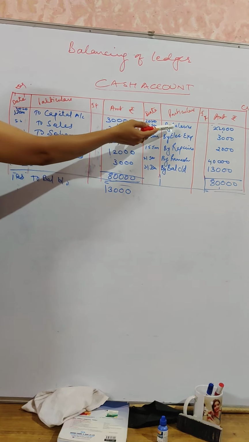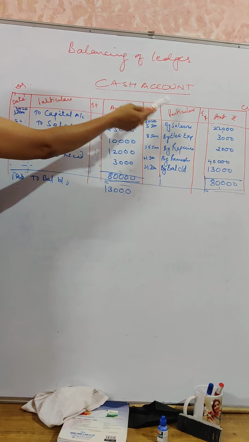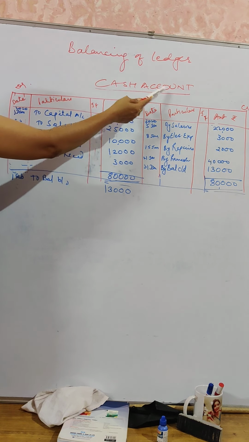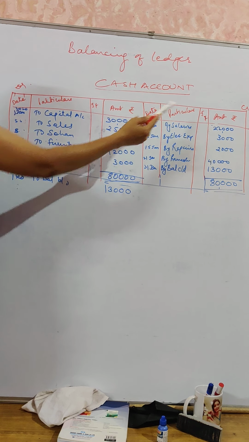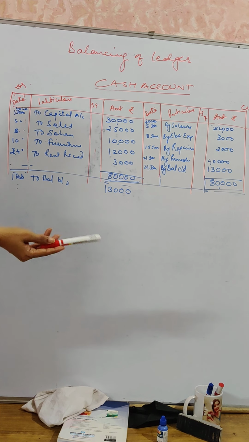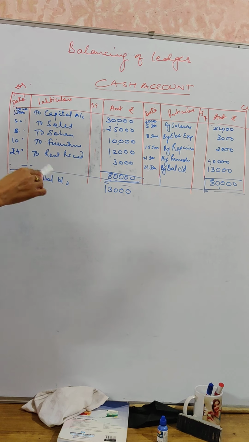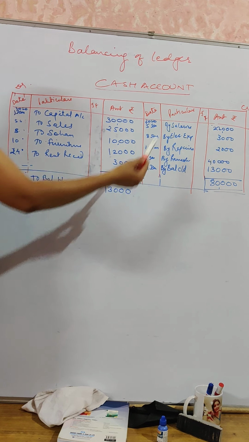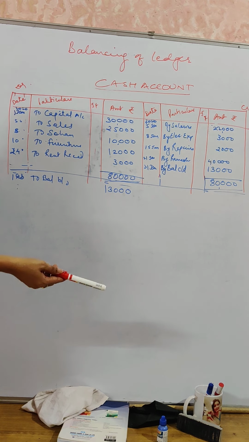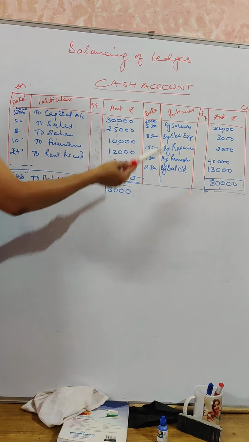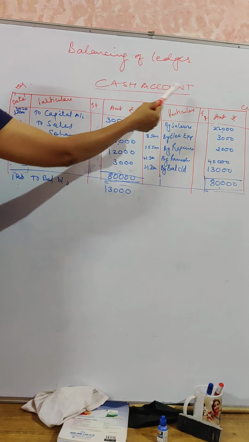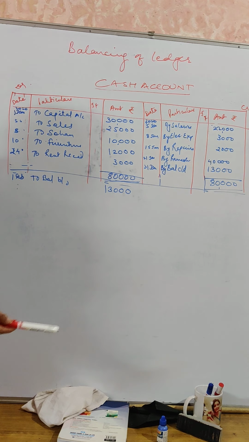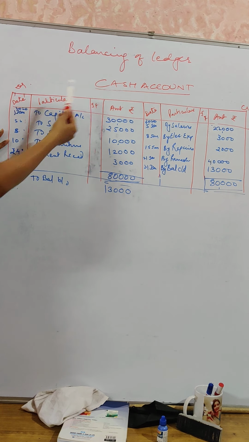Then it says salaries paid, so entry will be salaries account debited to cash, that means cash account is credited by salaries 22,000. Paid for electricity expenses, entry will be electricity expenses account debited to cash, so cash account is credited by electricity expenses. Paid for repairs rupees 2,000, entry will be repairs to cash, that means cash account is credited by repairs account. Sold furniture for rupees 12,000, entry will be cash account debited to furniture account 12,000.